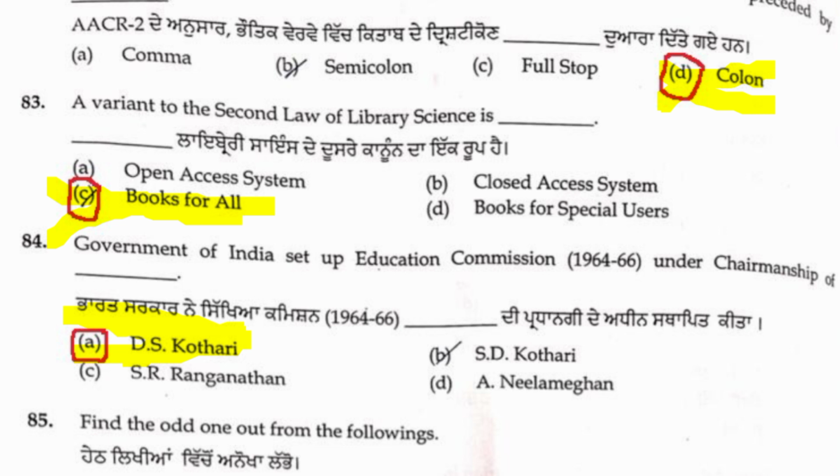So what is the second law? Everyone knows, every reader his book. So books for all is nothing but the right answer. 83 C is the right answer out of the 4 given alternatives. C is the correct answer for question 83.